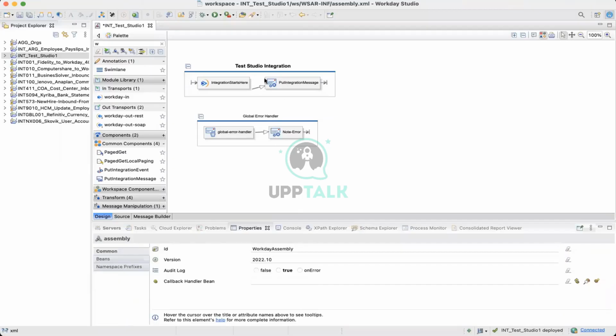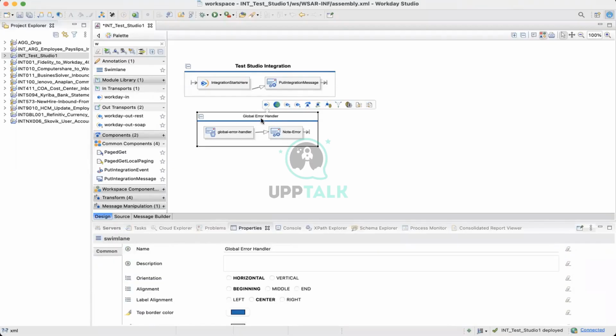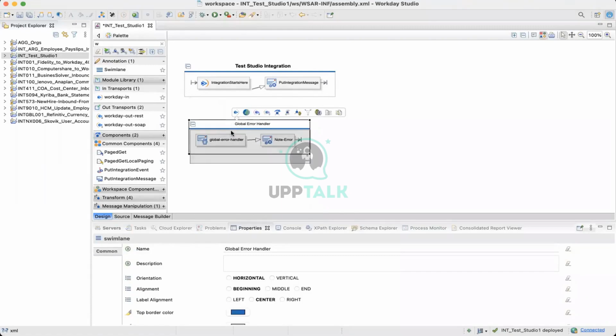What happens is, in case you have not done any error handling in this, if some unhandled error occurs, it will be handled via this and your integration will show that message.